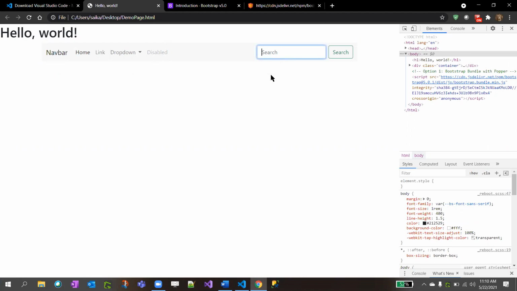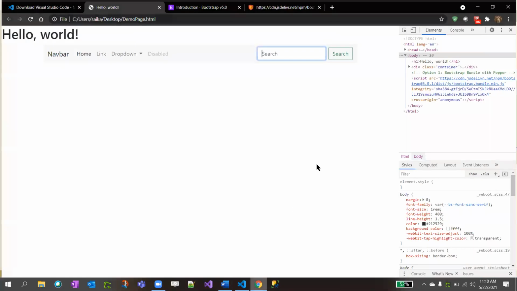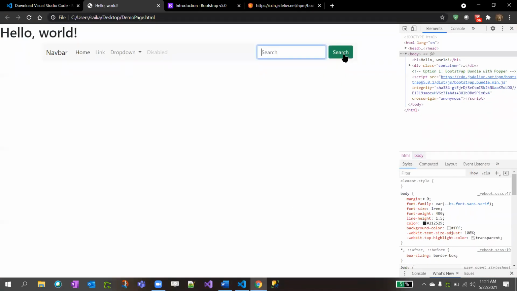And you have a search. This search is nothing but this one, input class equal to form-control, and they have the search, and they have a button inside the search, which is this one. Okay, so this is the navbar.